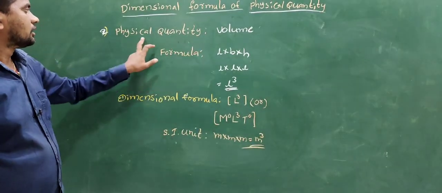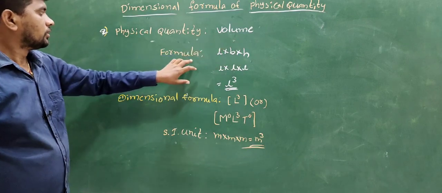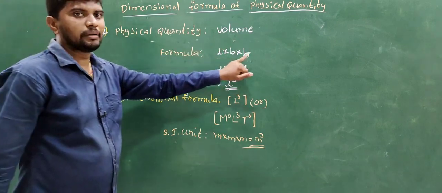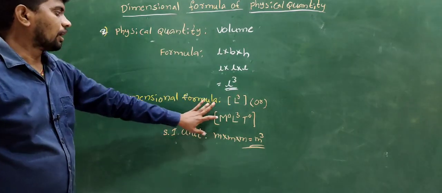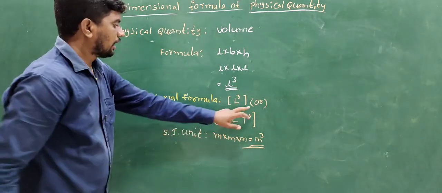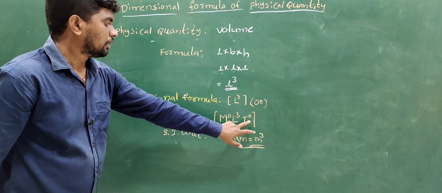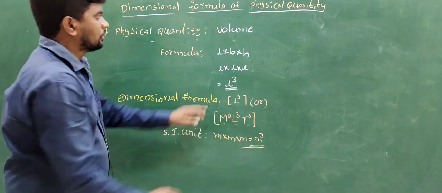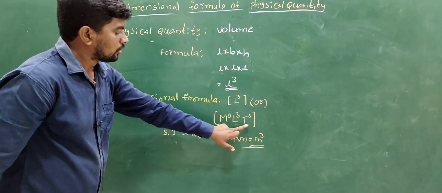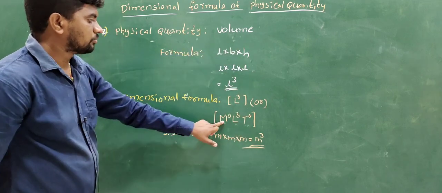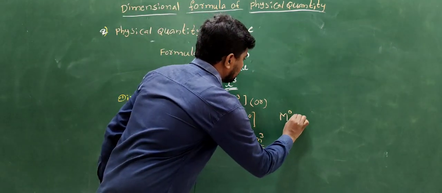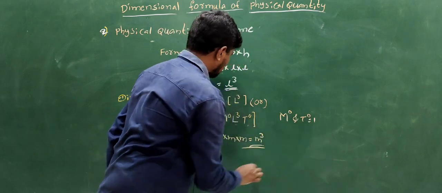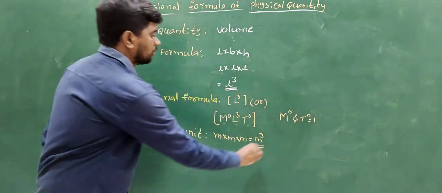Repeat once again. The physical quantity of volume. The formula is length into breadth into height, L into L into L, L cube. The dimensional formula is L cube, or M^0 L^3 T^0. There is no mass in volume and no time in volume, so M^0 and T^0 are equal to 1. The SI unit of volume is called meter cube.